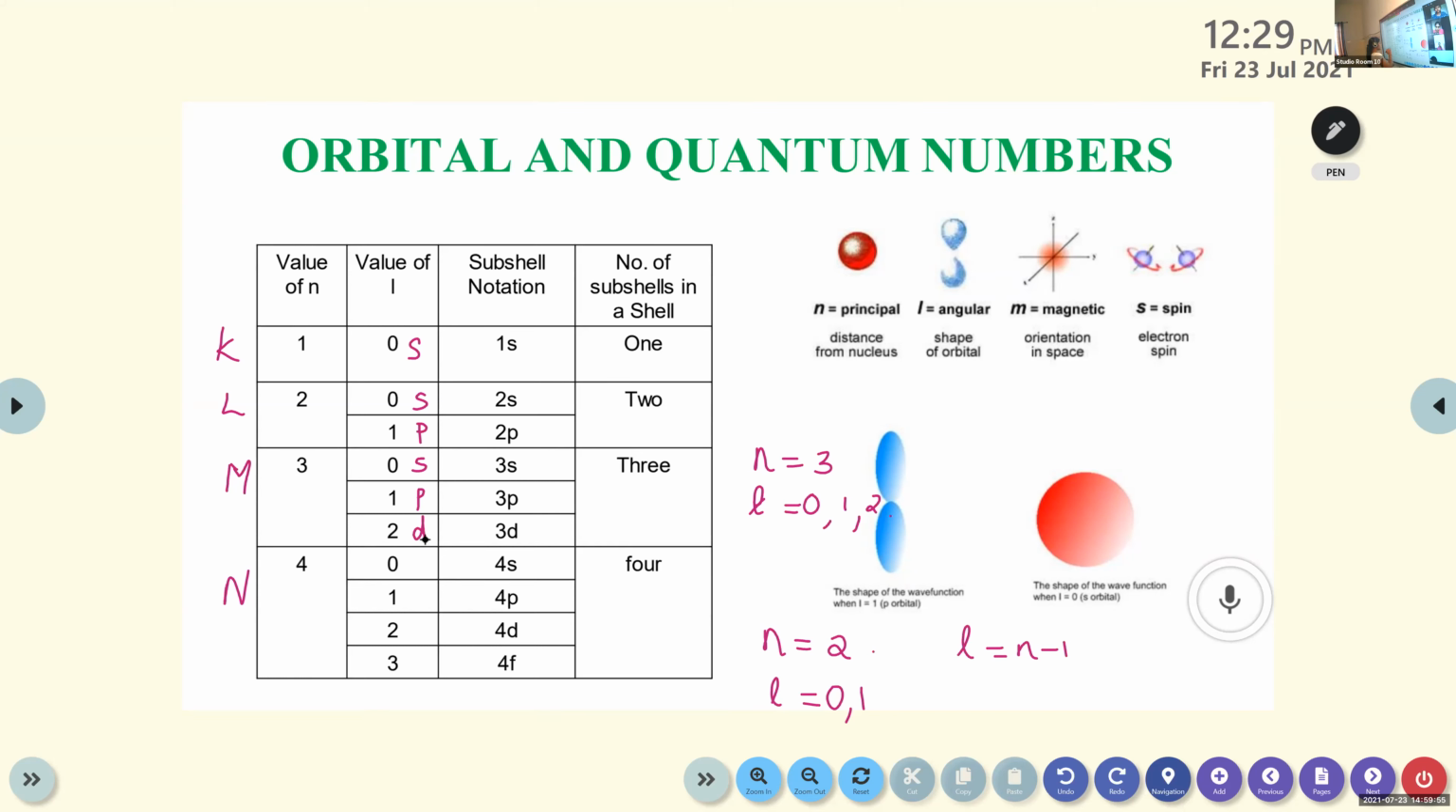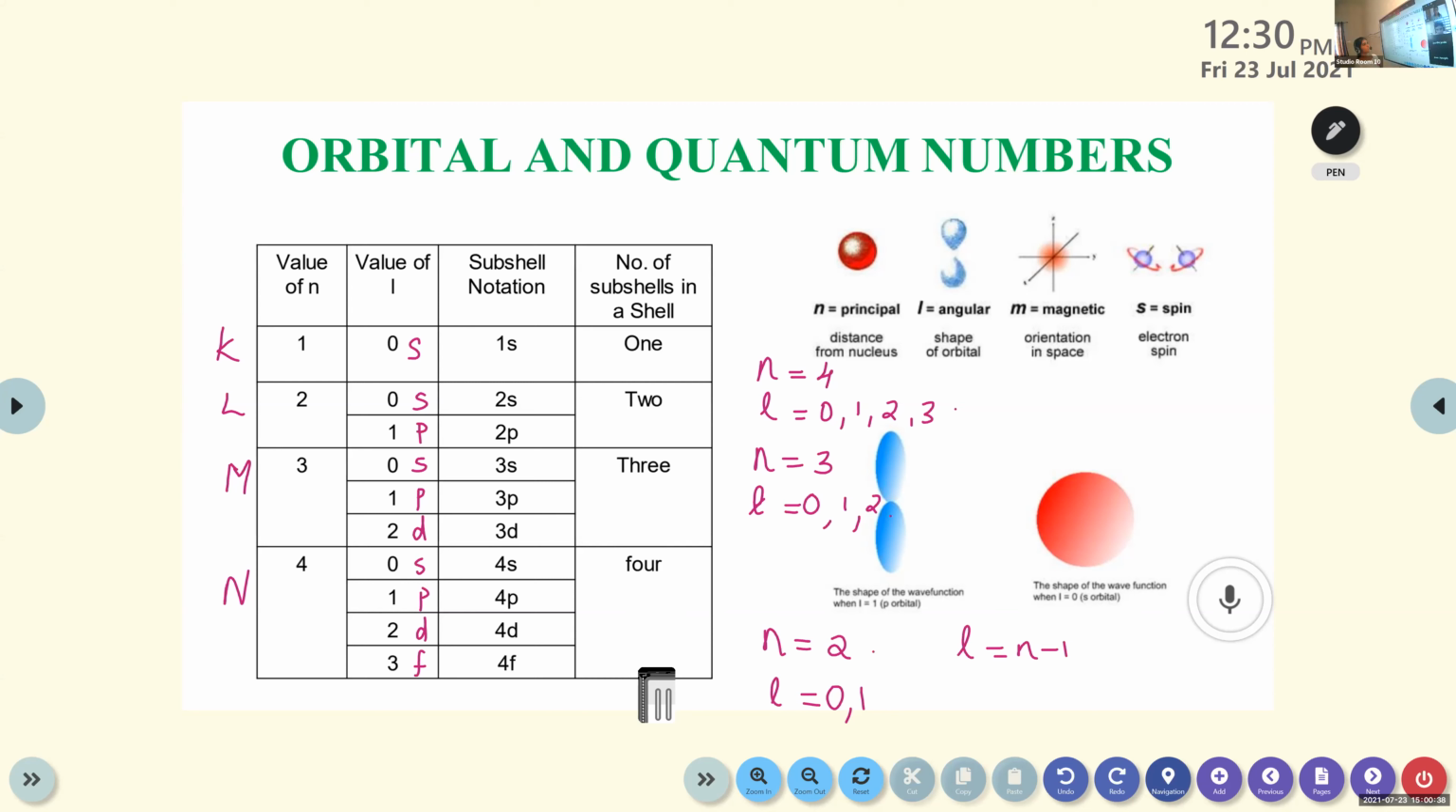Then the next one, if the value of n equals 4, which are the possible values of L? Shabarinath, can you tell me? 0, 1, 2, 3. Okay, that is starting from 0 till n minus 1, right? So here there are 4 subshells: 0, 1, 2, 3. And the subshell notation is 4s, 4p, 4d, 4f. So there are 4 subshells in a shell.